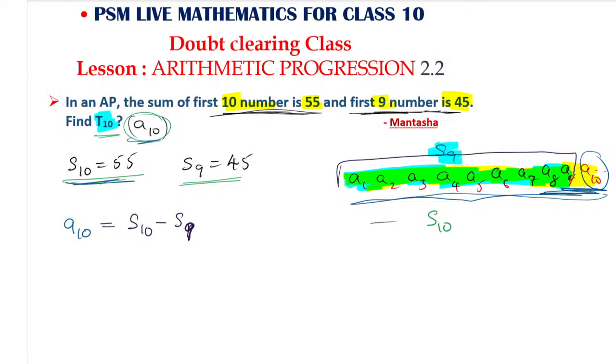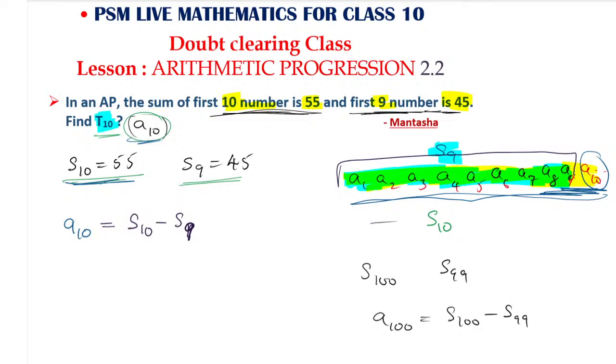Similarly, if you want to find A100, and S100 is given and S99 is given, it is nothing but S100, the sum of the first 100 terms, minus the sum of the first 99 terms, then you will get A100.